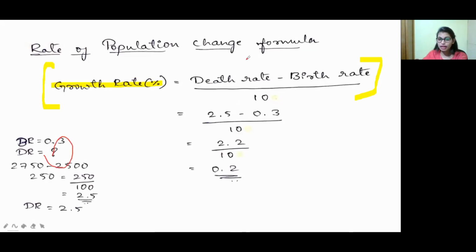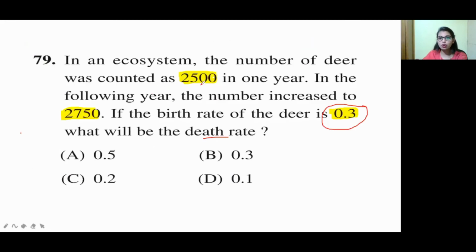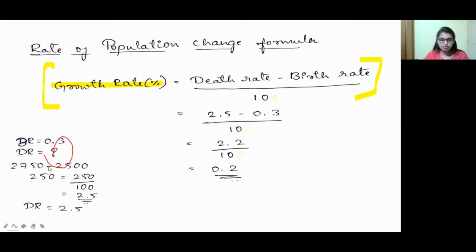To calculate it, the question gives the initial count and the increased count: 2500 is the initial, and in 1 year it increased to 2750. So apply 2750 minus 2500, which gives 250.